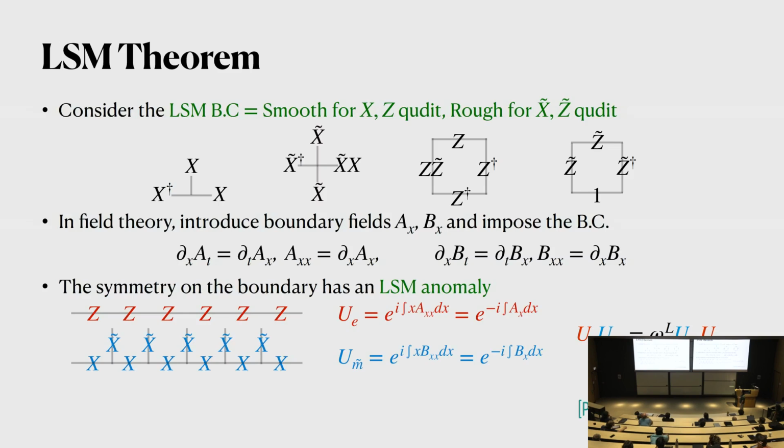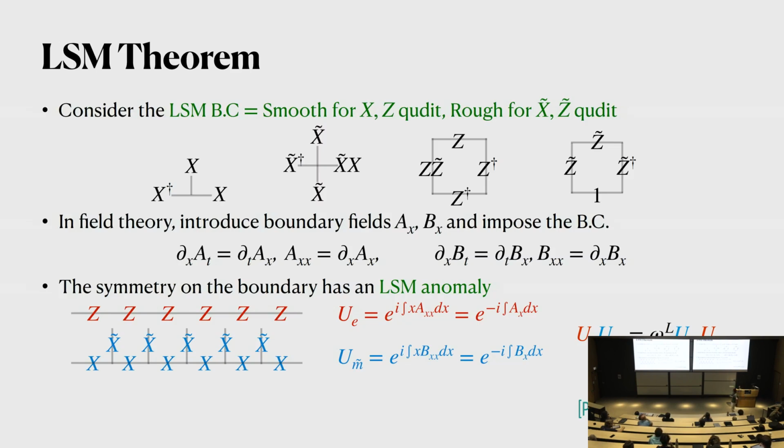Now if we look at these boundary conditions, it's easy to figure out the symmetries. One of them is made of a product of Z, the other is made of a product of X, but with some X tilde dressed on them. Then it's easy to check that these two things don't commute, and their non-commutativity is given by omega to the L. So this really recovers the LSM anomaly.